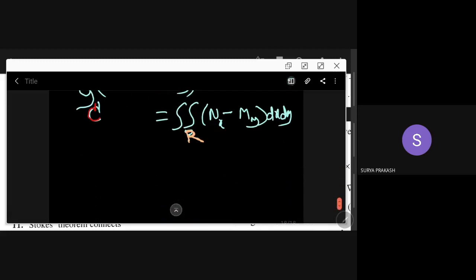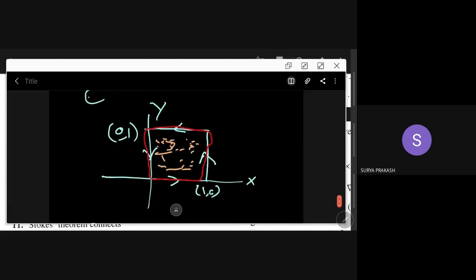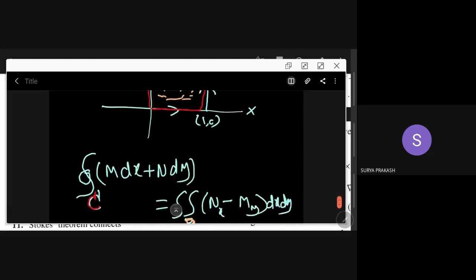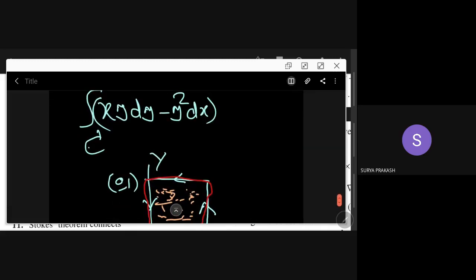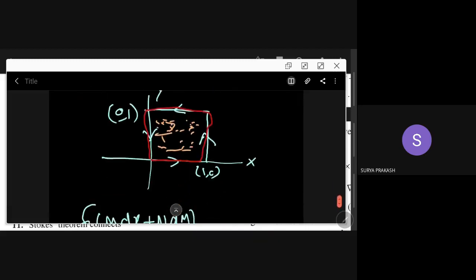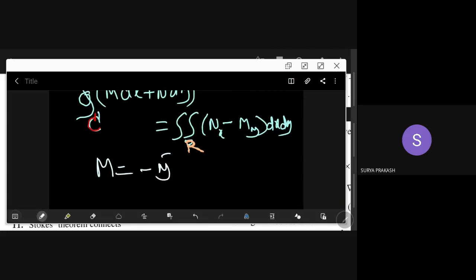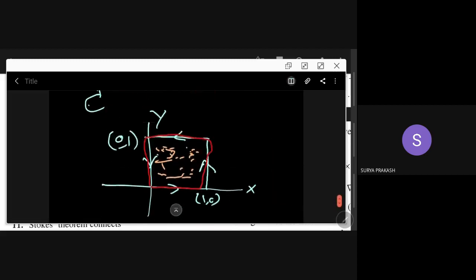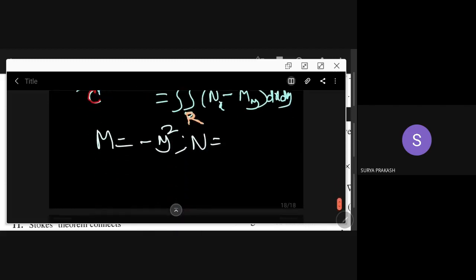So first, I will calculate what M is here. M dx plus N dy, that is the statement here. So M is minus y square here. What is N? The coefficient of dy is xy here.